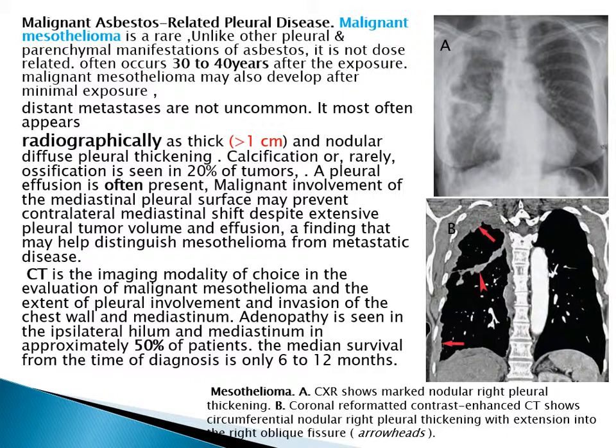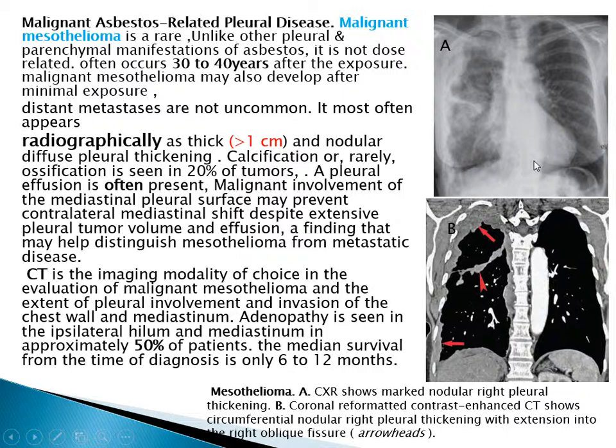Malignant involvement of the mediastinal surface may prevent contralateral mediastinal shift despite the extensive pleural tumor volume and effusion, a finding that may help distinguish mesothelioma from metastatic disease. CT is the imaging modality of choice in evaluation of malignant mesothelioma, the extent of pleural involvement, and invasion of the chest wall and mediastinum. Adenopathy is seen in the ipsilateral hilum and mediastinum in 50% of patients, and median survival from the time of diagnosis is 6 to 12 months.